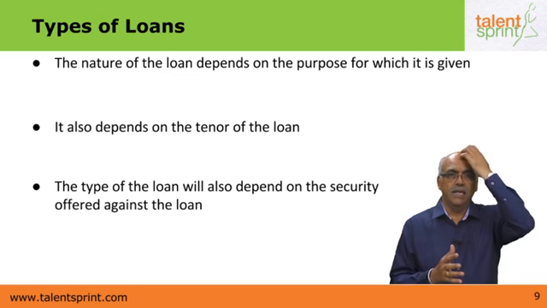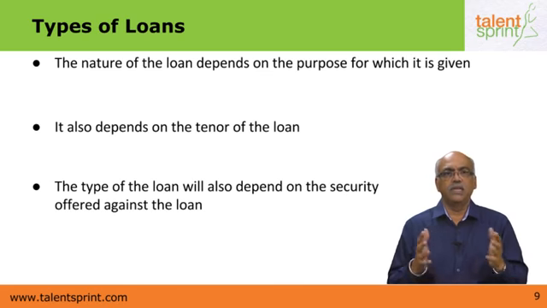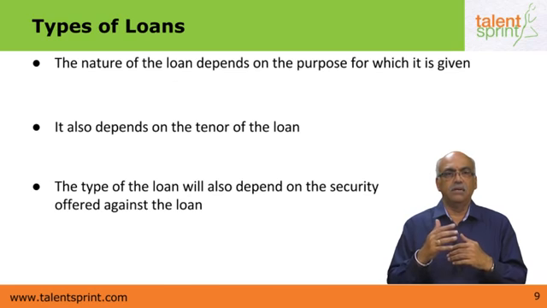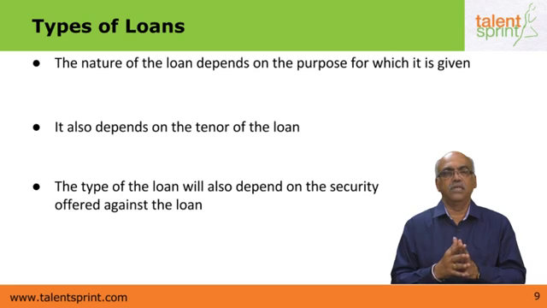A demand loan again is that which is repayable on demand, and the security normally given is again a pledge or a hypothecation, and also the guarantee of a third person. A term loan, on the other hand, is a pledge of the machinery given. That is, the machinery is the given security for a term loan. And in the case of mortgage loans, the security given is the mortgage over the property or the house with which the loan is bought. So the types of loans are dependent on different aspects: the period, the purpose and the type of security which is offered as a loan.